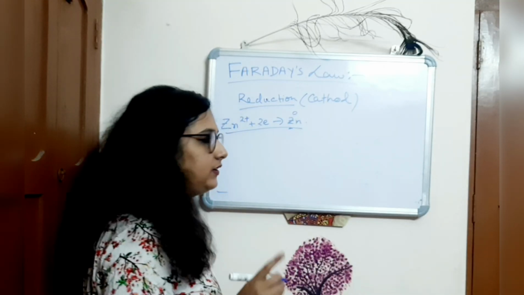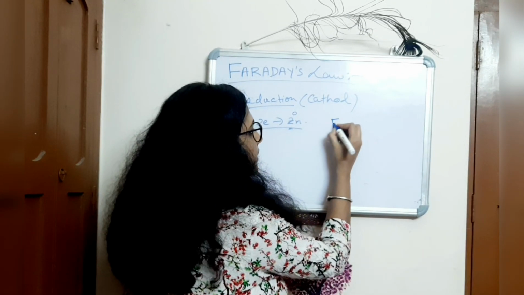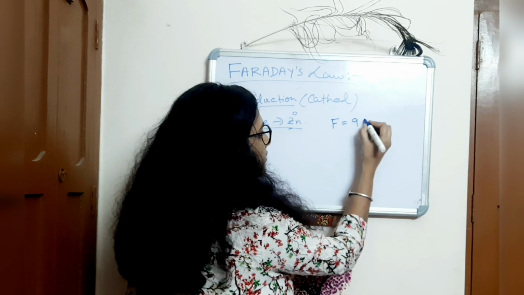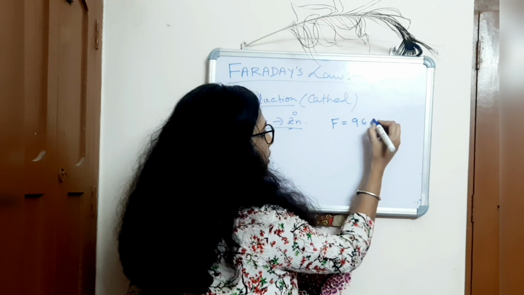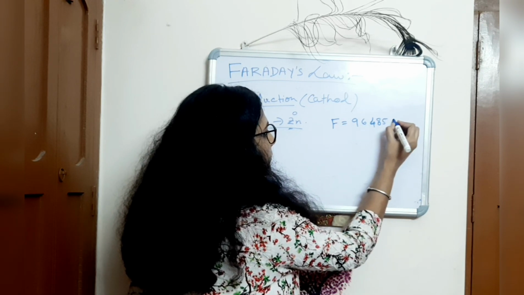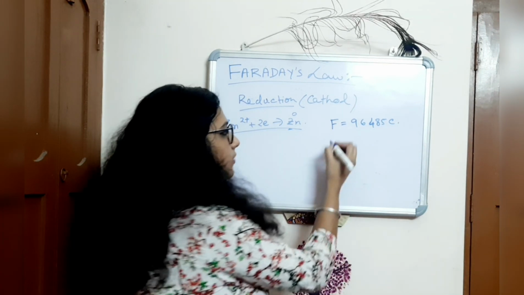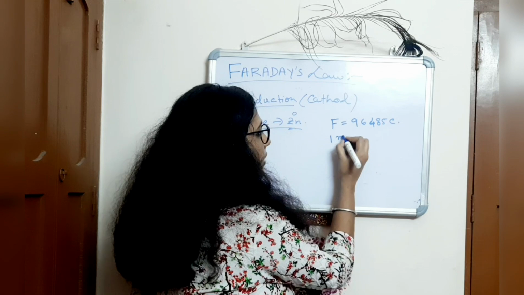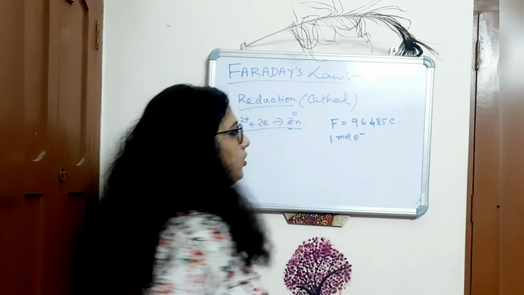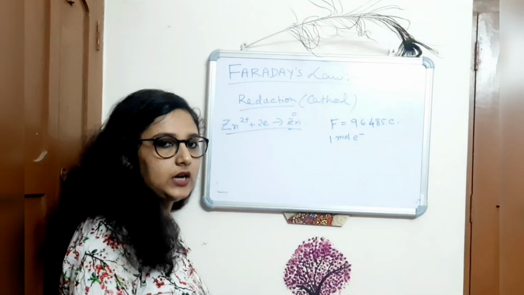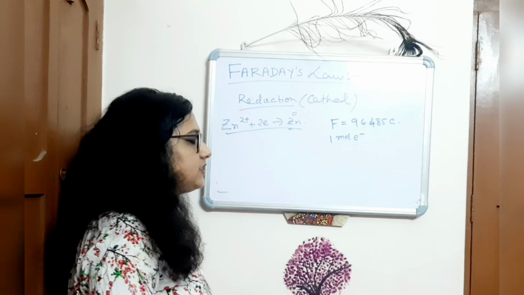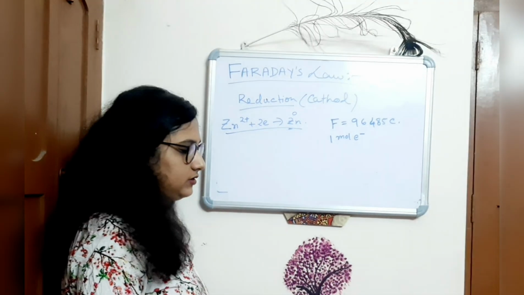Okay, I would like to tell you what the Faraday constant F is. F is equal to 96485 coulomb. What is the meaning of this? This is the charge of 1 mole of electrons. What is the charge of 1 mole of electrons? This is actually the Faraday constant.